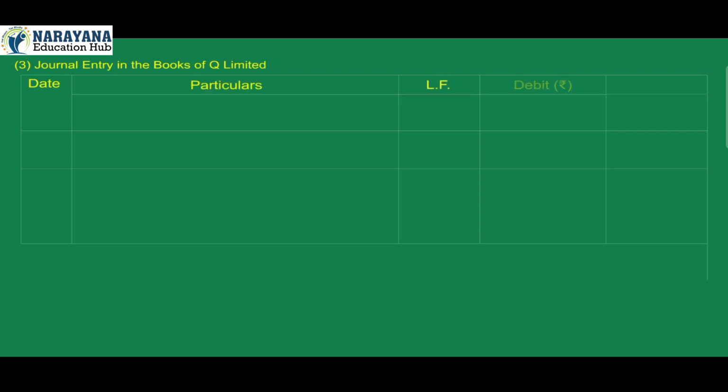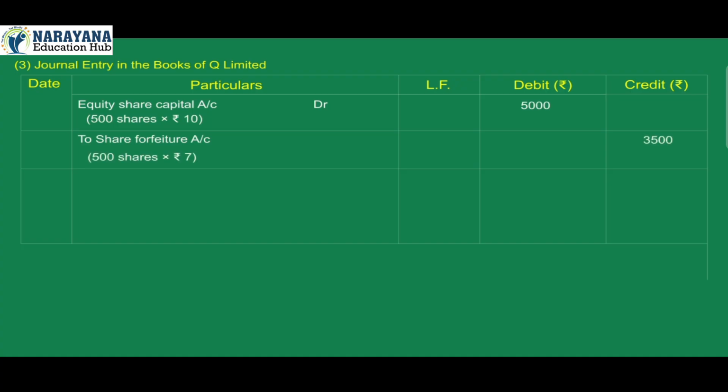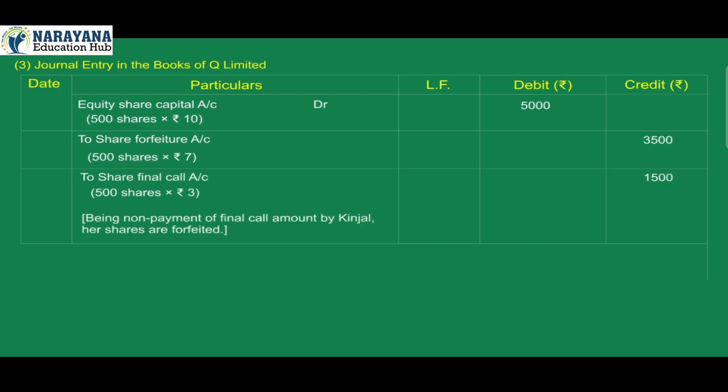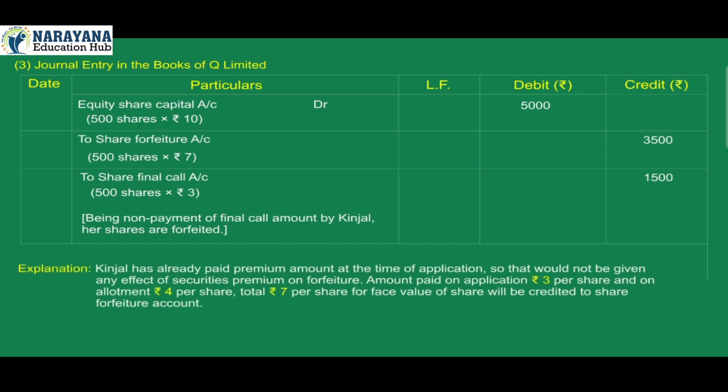3. Journal entry in the books of Q Limited. Date, particulars, ledger folio number, debit, credit. Equity share capital account debit 5,000, 500 shares into Rs 10. To share forfeiture account credit 3,500, 500 shares into Rs 7. To share final call account credit 1,500, 500 shares into Rs 3. Being non-payment of final call amount by Kinjal, her shares are forfeited.